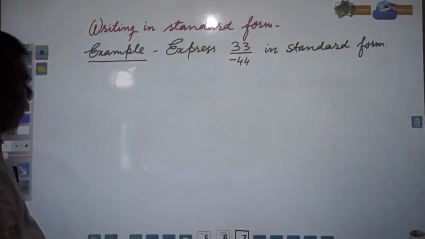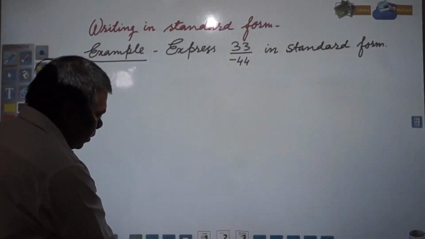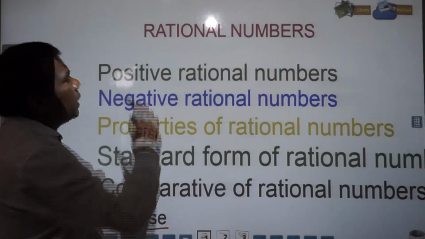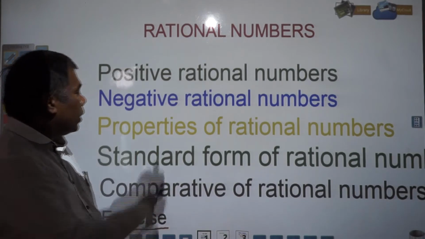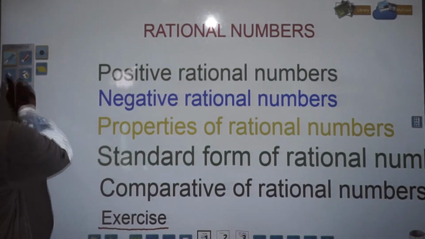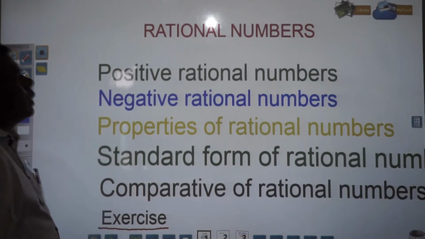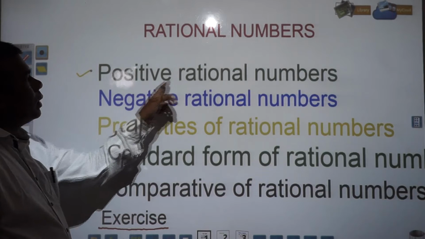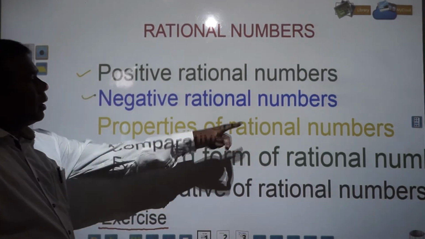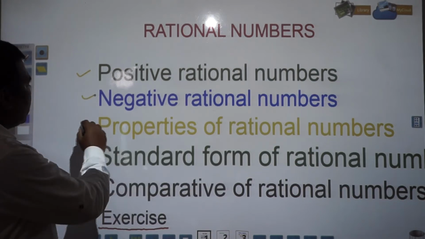Here you see, our things start with rational numbers, and what things we are going to discuss in this video: here you see, firstly positive rational numbers, because rational numbers are of two types, positive rational numbers and negative rational numbers. Then you have some properties of rational numbers that we are going to discuss.